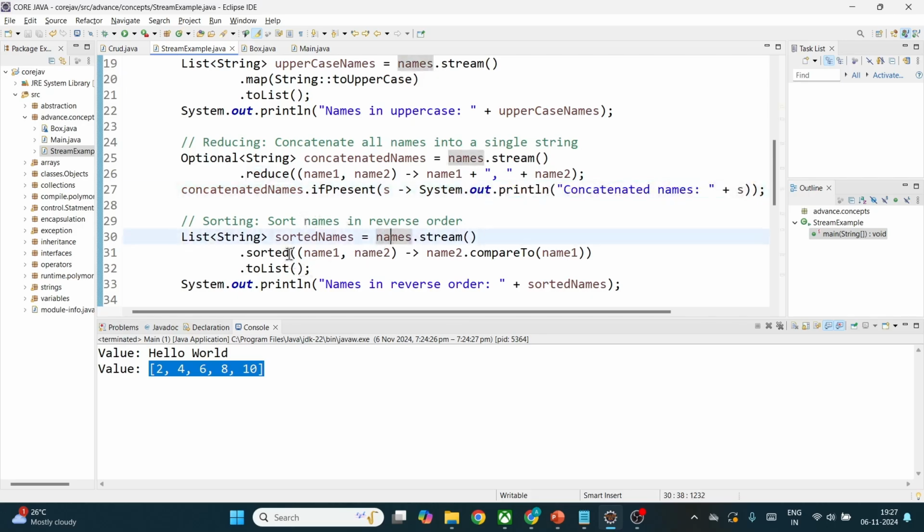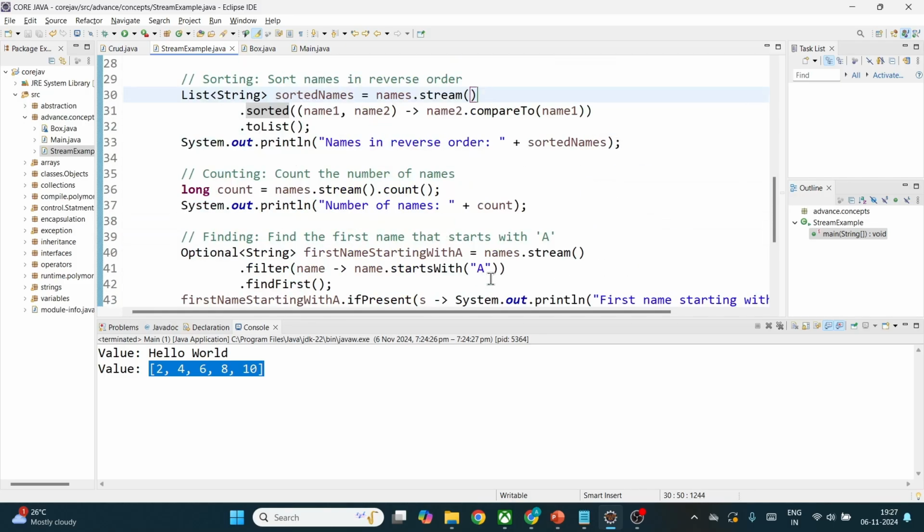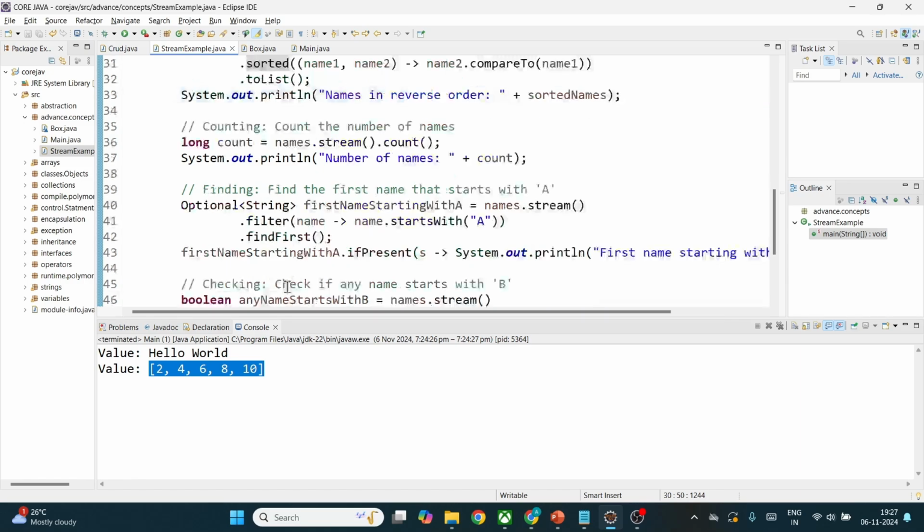There are also certain built-in functions which are present, such as sorted, which we can use to sort. We can compare two names and reverse them, sorting names in reverse order. That's what we are doing. And we can also use the count function, which is present to count the number of names in a particular list. If 5 names are present, it will give 5 as the output.